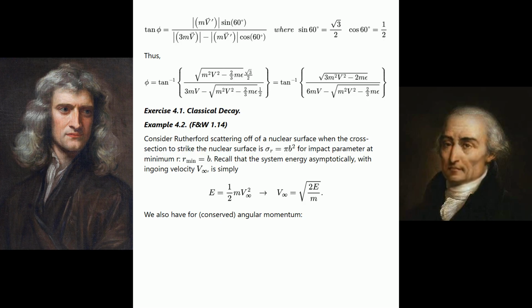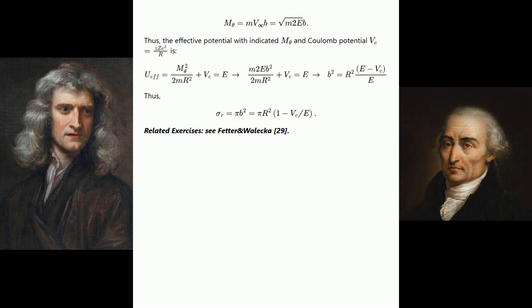Example 4.2. FNW 1.14. Consider Rutherford scattering off of a nuclear surface when the cross-section to strike the nuclear surface is σ_r = πb² for impact parameter at minimum r_min = b. Recall that the system energy asymptotically, with ingoing velocity v_∞, is simply, see the equation shown. We also have conserved angular momentum. See the next equation. Thus, the effective potential with indicated m_θ and Coulomb potential V_c = ZZ′e²/r is, see the equation shown. Thus, see the next equation. Related exercises. See Fetter and Walecka.